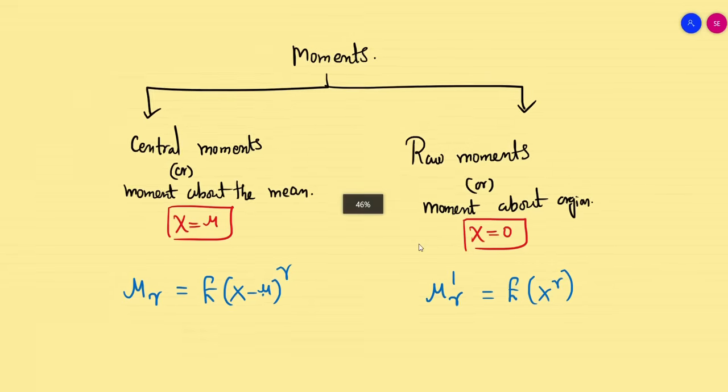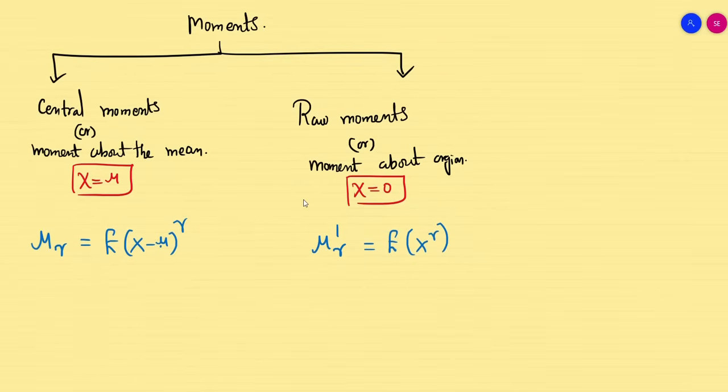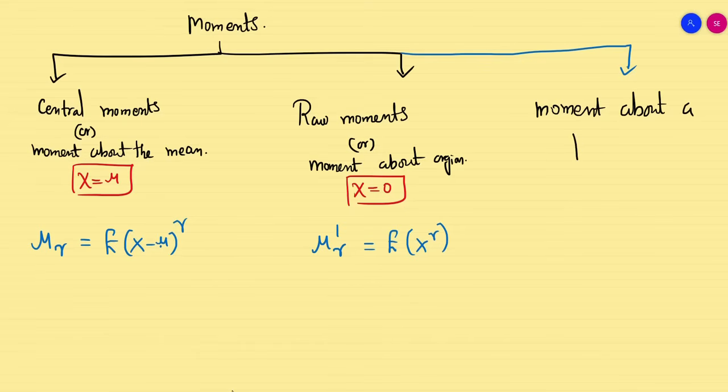Now the same thing we can extend. Moment about a particular point. Let us say the point is x equal to a.